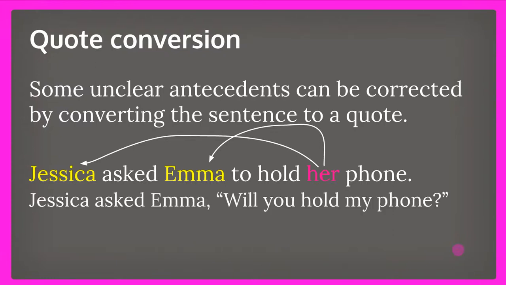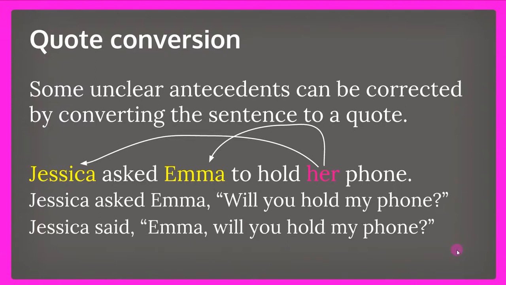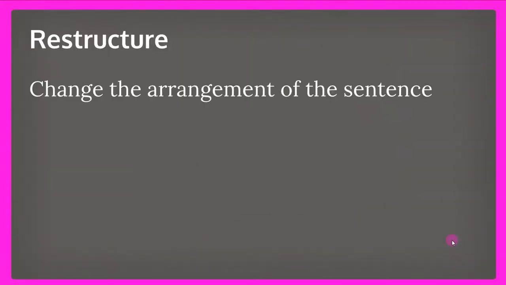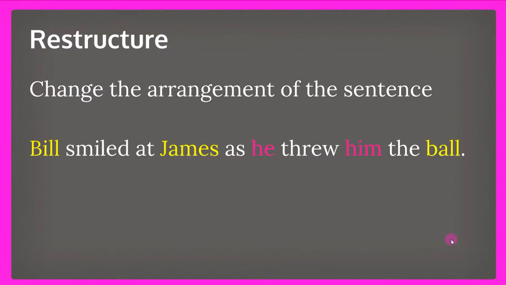And for a quote conversion, what we can do is change the sentence to Jessica asked Emma, "Will you hold my phone?" Or even Jessica said, "Emma, will you hold my phone?" In this case, we know whose phone it is because of the phrase "my phone," because Jessica is saying it, and who's holding it, because it's being said to Emma. Another way is to restructure the sentence. This is when we change the arrangement. We move some words around.